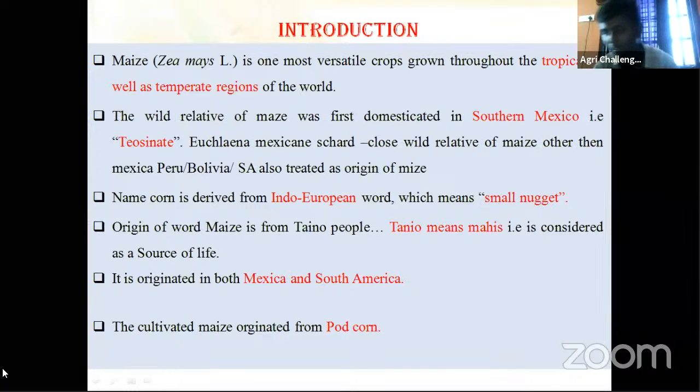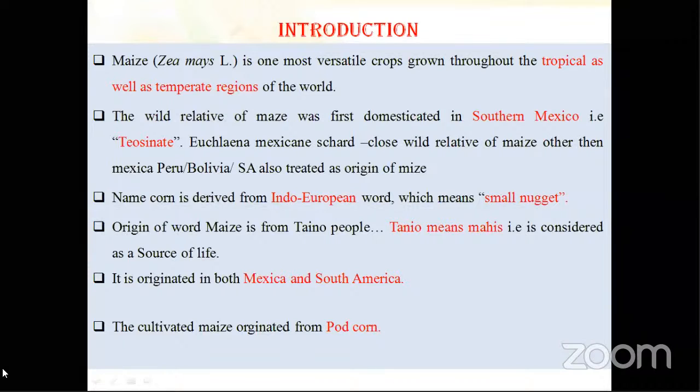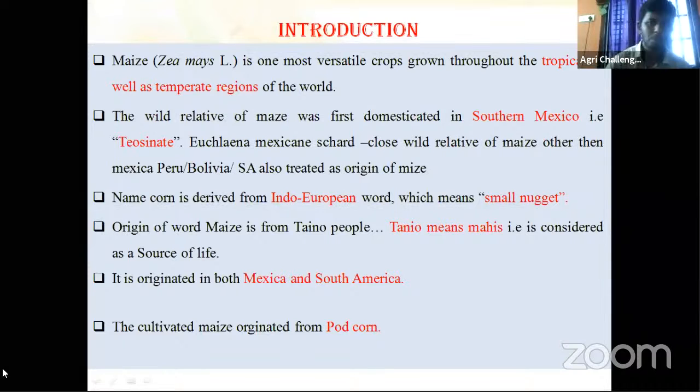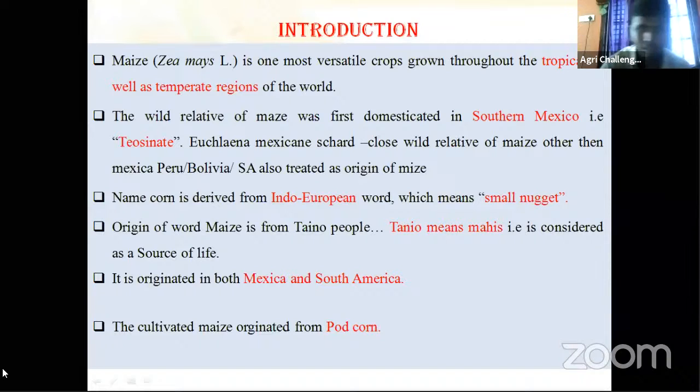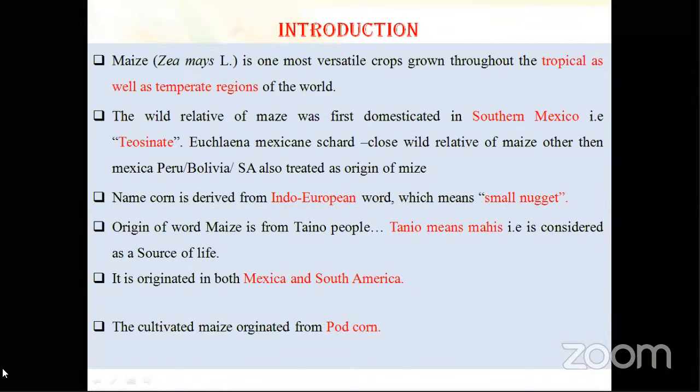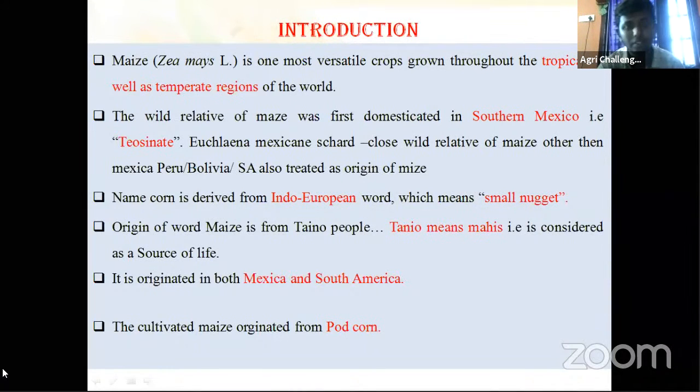Nice. ID number 8. Day neutral, sir. ID number 49. Day neutral. ID number 72. It is a short day plant only. And 72 not responded, noted. So it is a short day plant only.